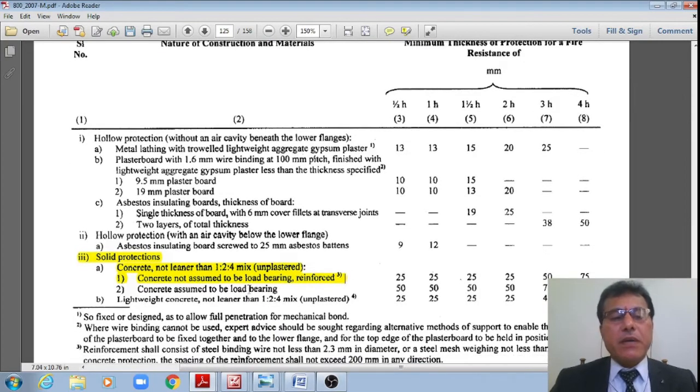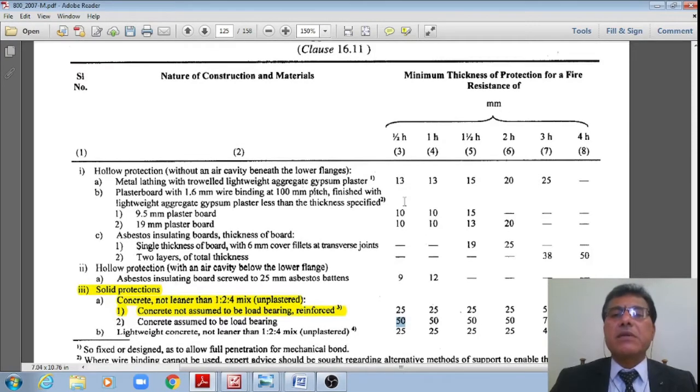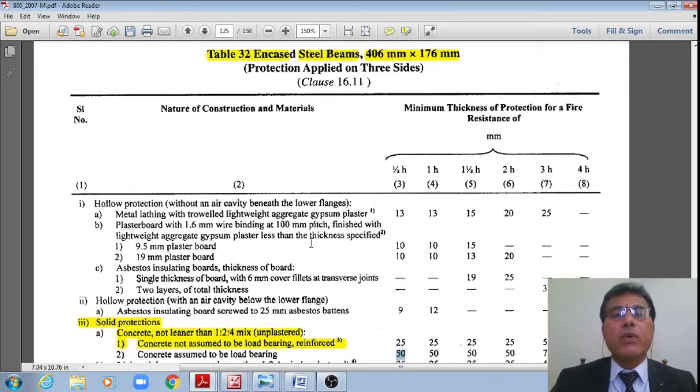However, we would have the second condition, concrete assumed to be load bearing, in which case obviously there is more cover. You please see, for half an hour previously it was 25 mm, now it is 50 mm. That is how the cover is more, right? Even for lightweight concrete not leaner than 1:2:4, the minimum thickness of protection for fire resistance is given in the new code, right?